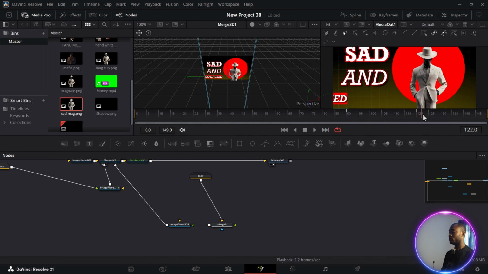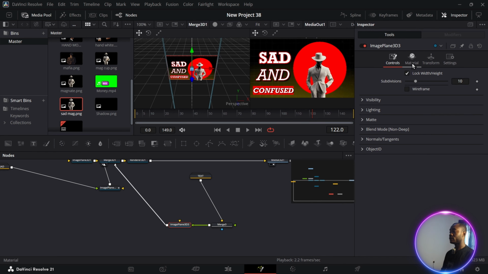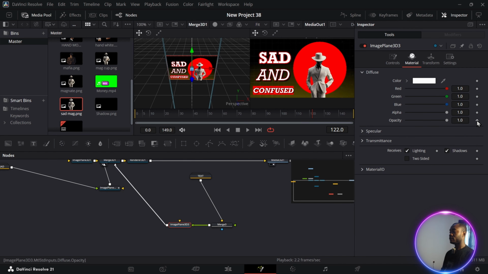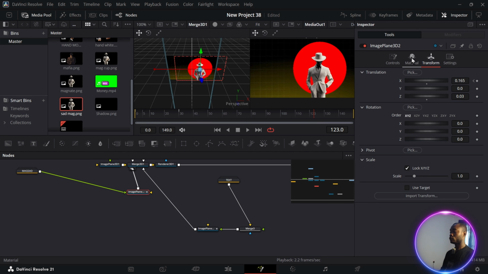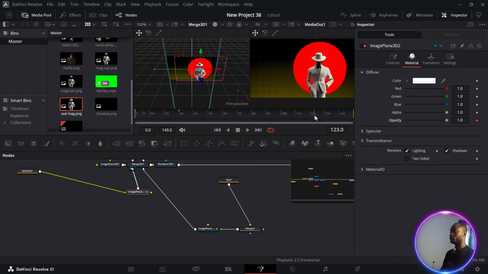So after frame 120, click on this image plane 3D for the text. Go to inspector, go to material, set a keyframe at the opacity. Then move your player a little and drag it down. The text is going to go down completely. So click on the image plane 3D of our initial image, go to material, set a keyframe, then move our player a little and drag it down.